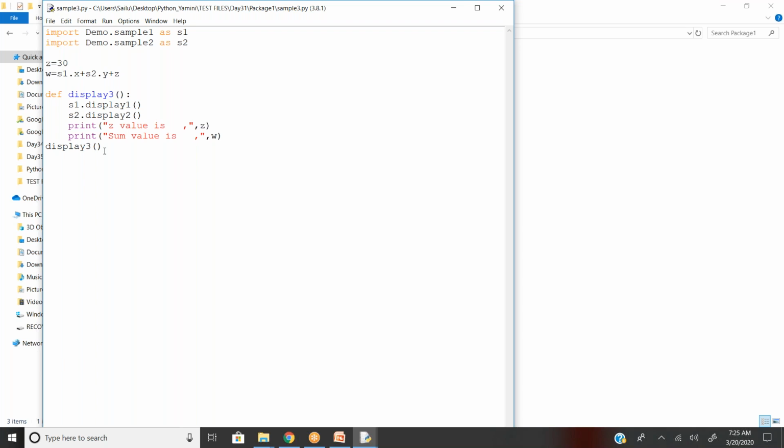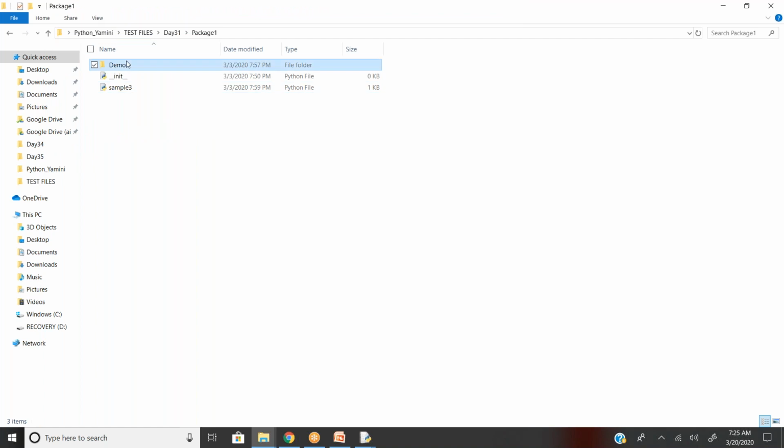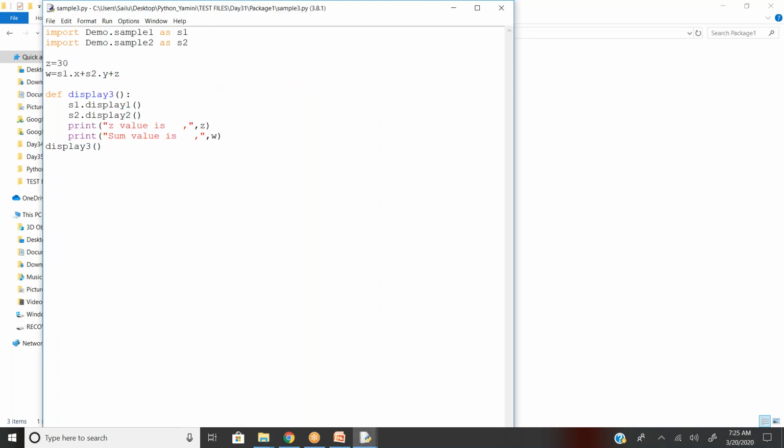Amini and Giri are getting how to define your own libraries and how to call a function when it is in a different folder. Yeah, Amar. But ensure that you prefix with the subfolder name also. So demo.sample1. Demo is the subfolder name. You're giving the entire syntax. Earlier we used to give the path from C:// Amini folder / day31 / and everything, the entire path. In the same fashion, we are expecting the path like the subfolder name dot the module name. And going forward, I don't want to write this much, so I used the alias name as s1.